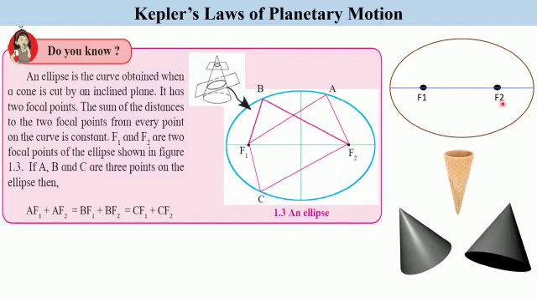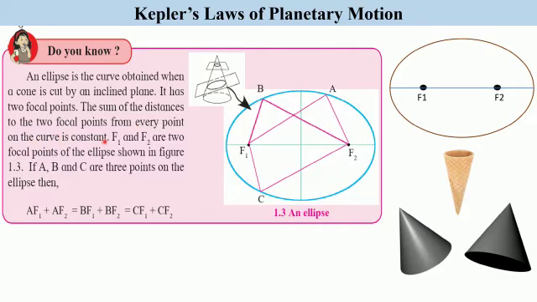An ellipse is different from a circle. A circle has got only one center. So unlike a circle, an ellipse has 2 centers or 2 focuses, F1 and F2. The sum of the distances to the 2 focal points from every point on the curve is constant.